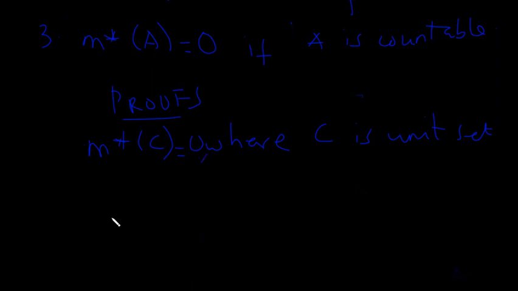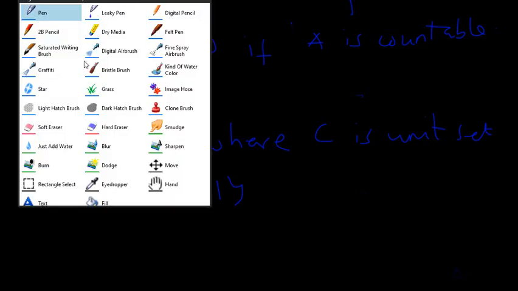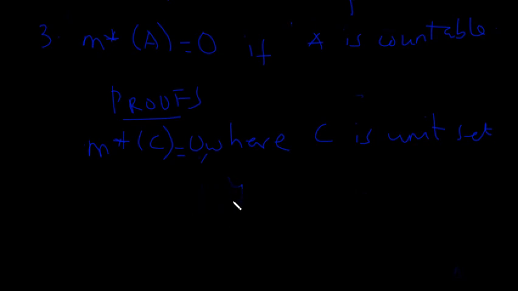So the outer measure of every unit set is equal to 0. For example, when I have this set 1, the outer measure is 0, because before I can even talk of outer measure, the set has to be continuous and between two different points, but you have only one point over here, so it is basically 0.